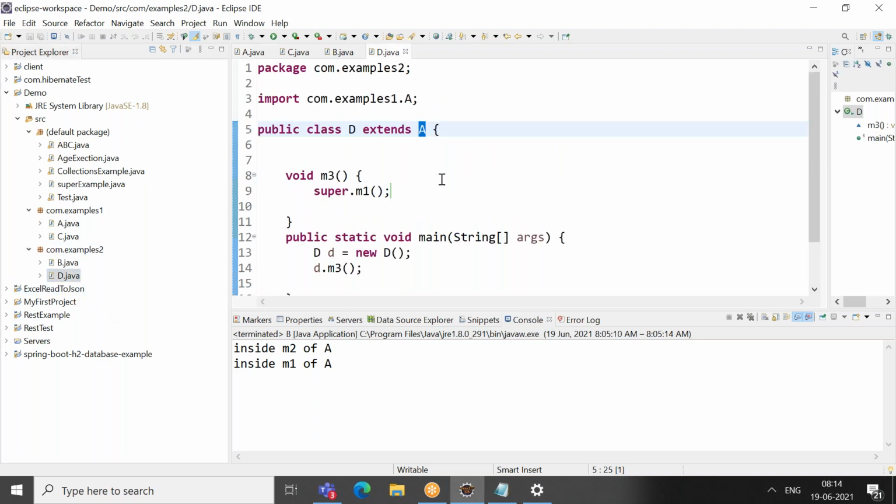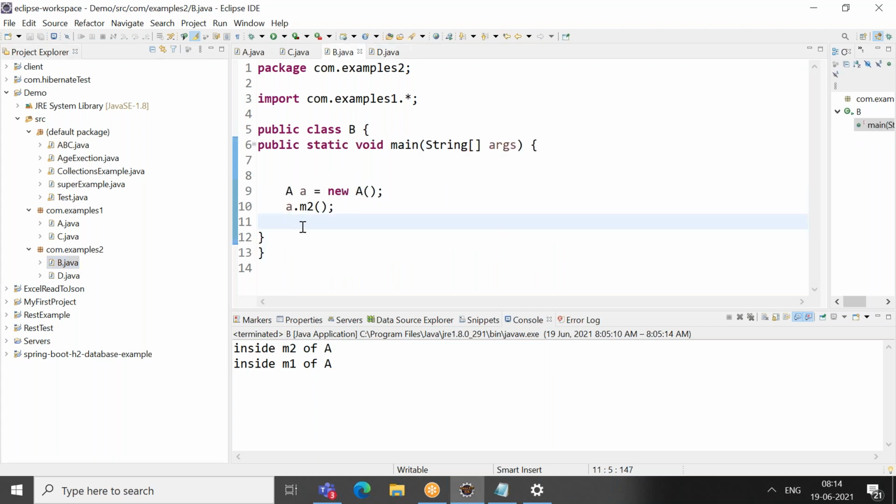Whenever there is a child and parent relationship, B cannot access M1. Why?